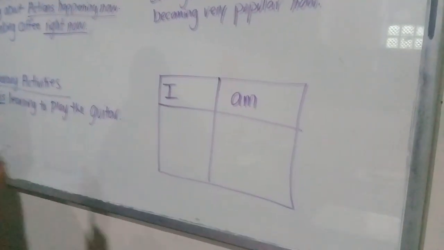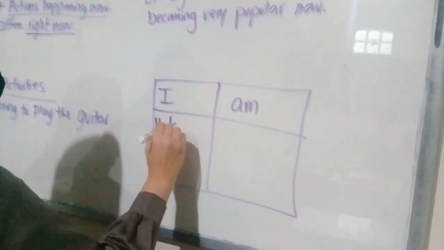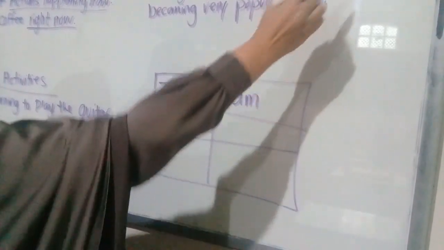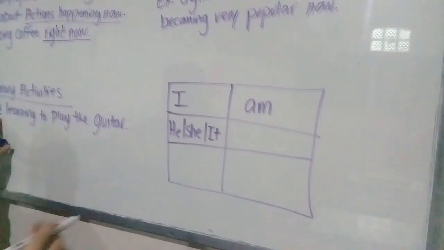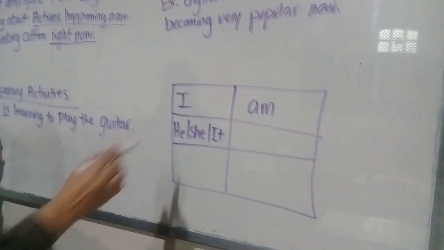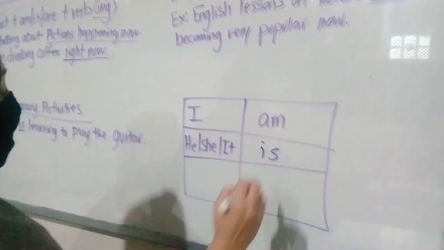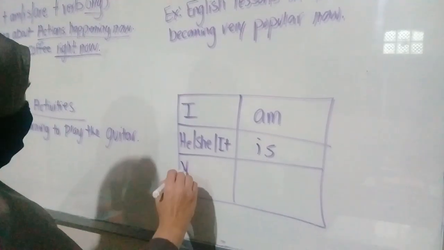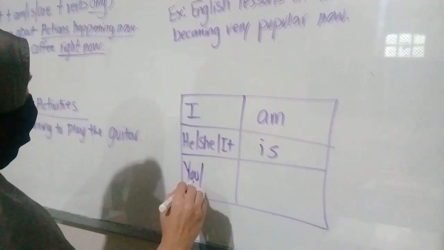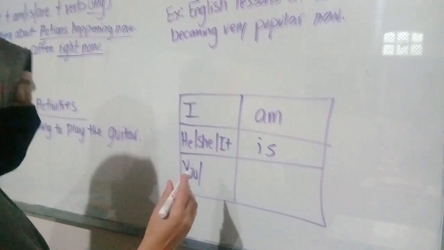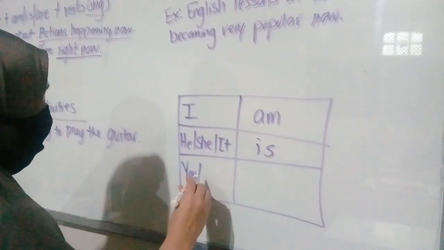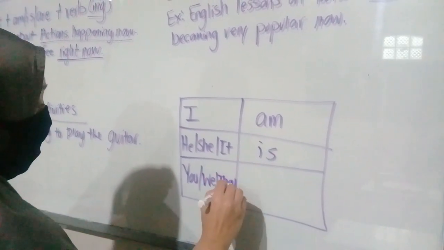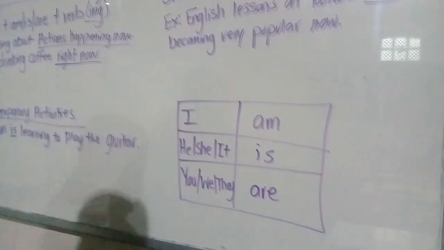If we are talking about he, she, or it, you use is. Just like here. Aaron is the same as he, so it's is. And the last one is you, we, and they. Now this is a little bit different from the simple present. So it's just something that you have to practice so you will remember. You, we, or they. We use are.